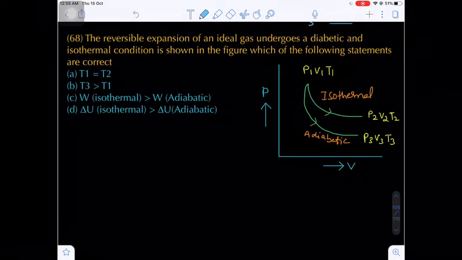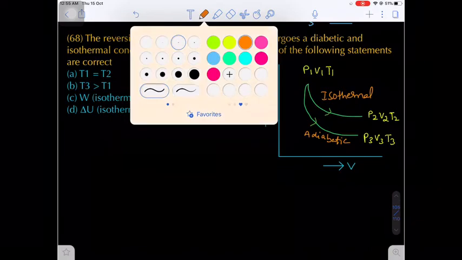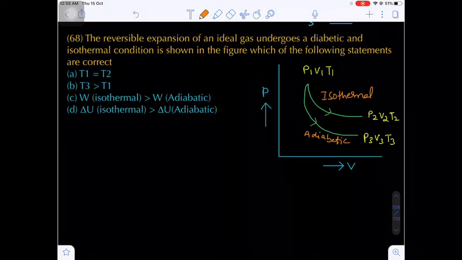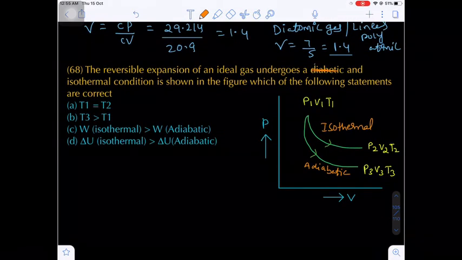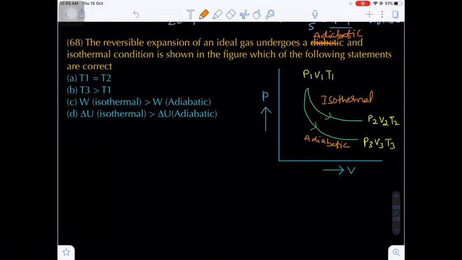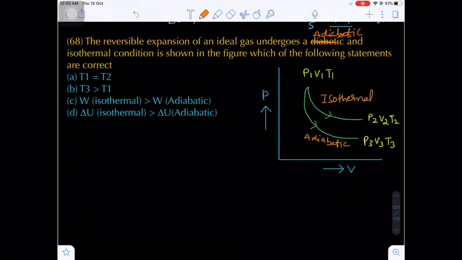Now question number 68. The reversible expansion of an ideal gas undergoes adiabatic and isothermal conditions as shown in the figure. Which of the following statements are correct? So this is a previous IIT question. Okay, a pressure volume curve is given.